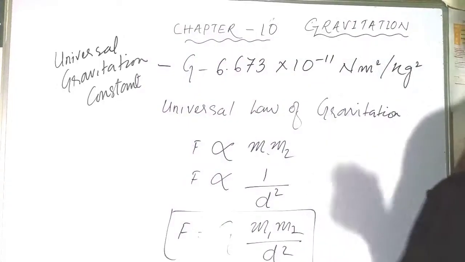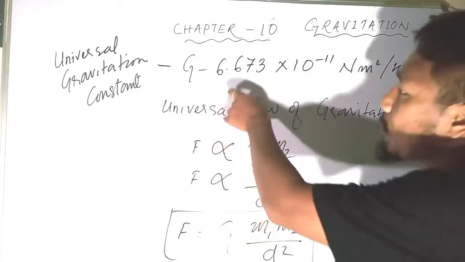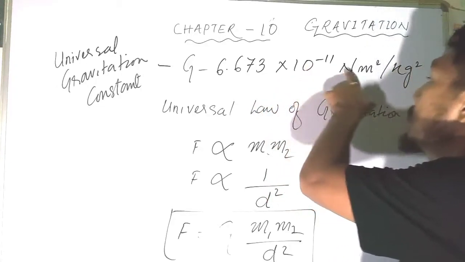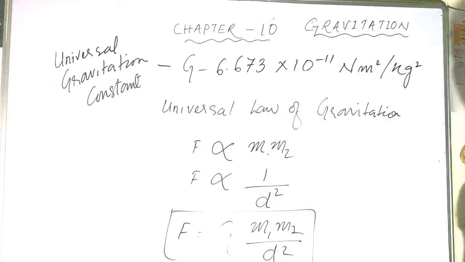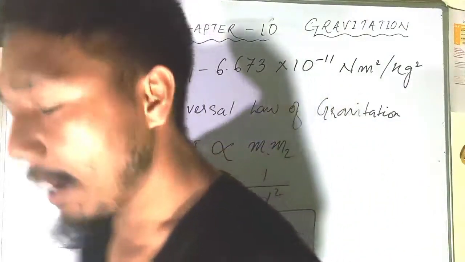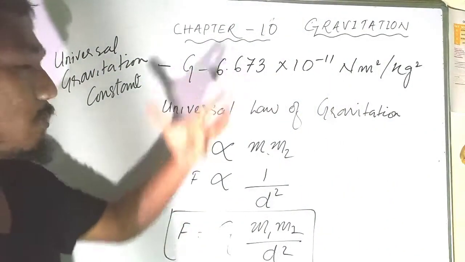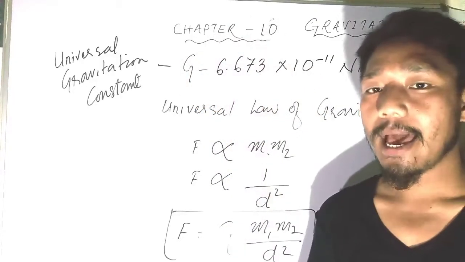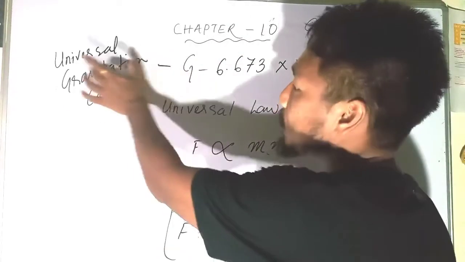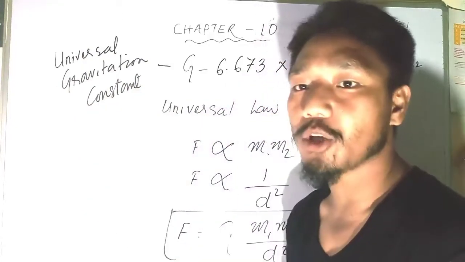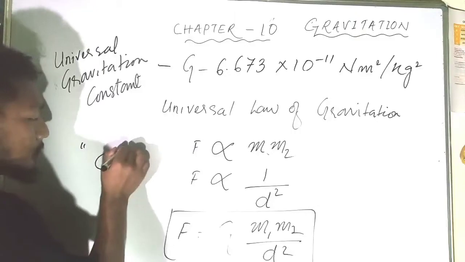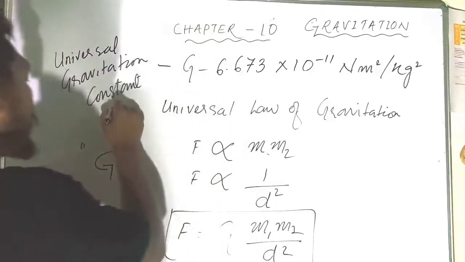The value of this universal gravitational constant is 6.673 into 10 to the power minus 11 Newton meter square per kg square. So these are the units of this value of G. And this universal gravitational constant is always denoted by the capital letter G, the block letter G.